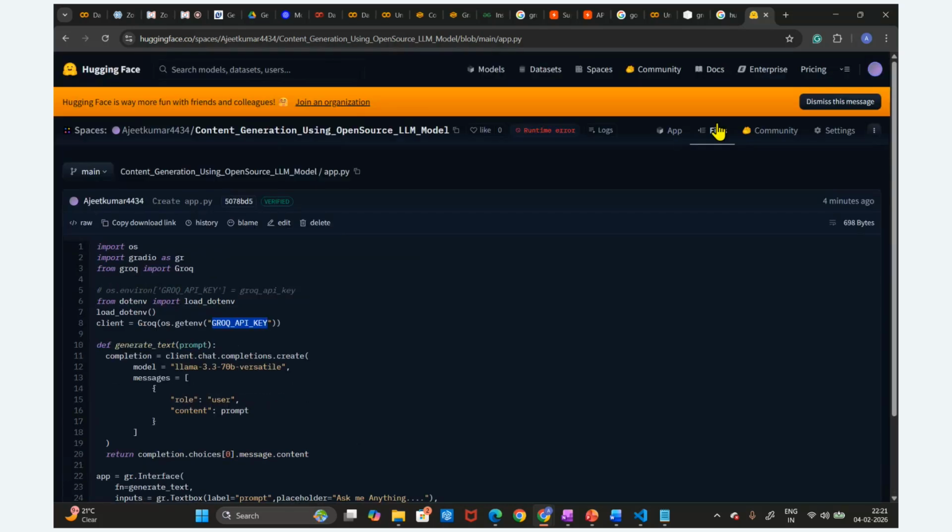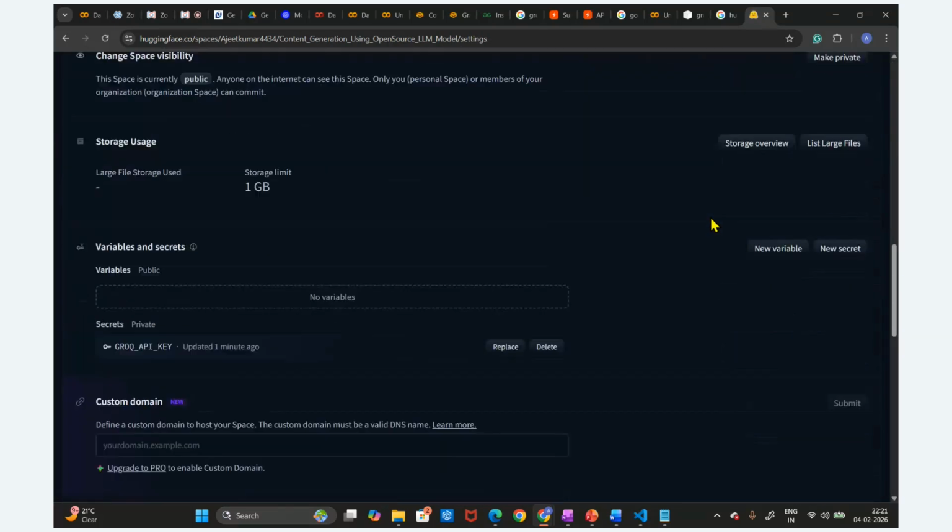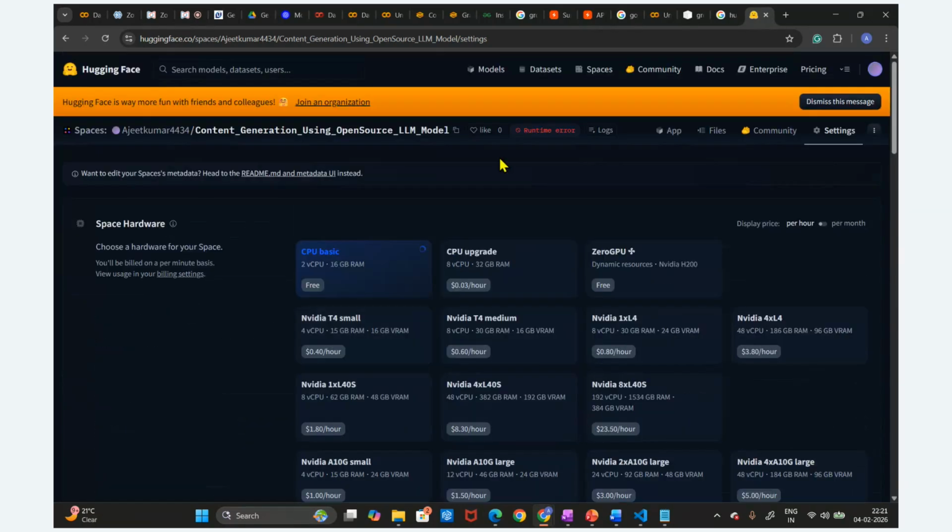So the same name. You can go to the settings, go below, and you can see here the new secret. You can see the Grok API key. In the same way, we have to store this. You can delete or replace this key also, not an issue. So now it is okay.